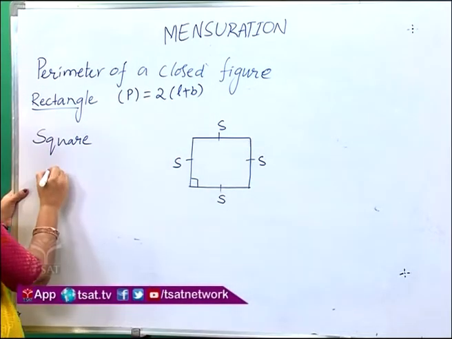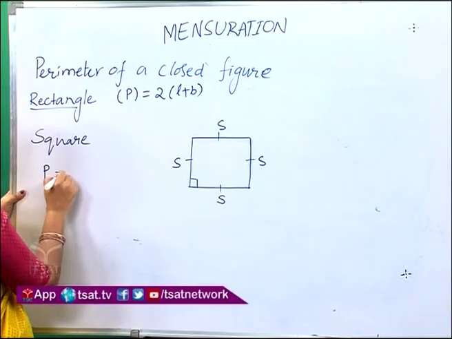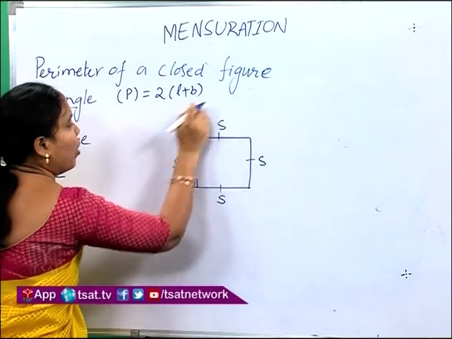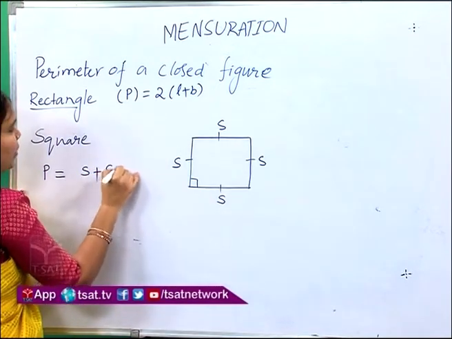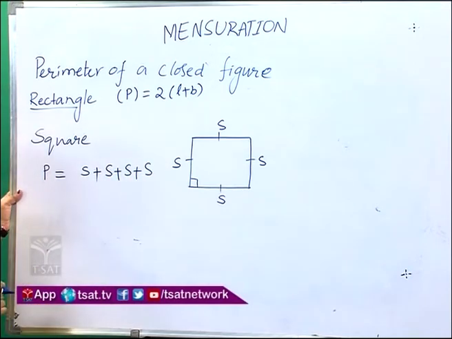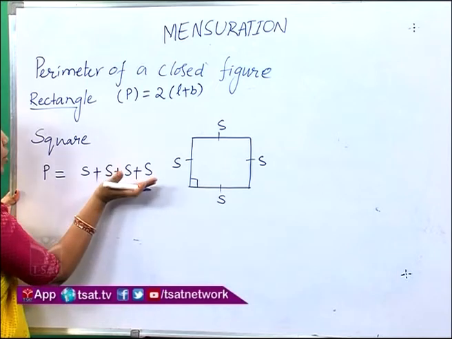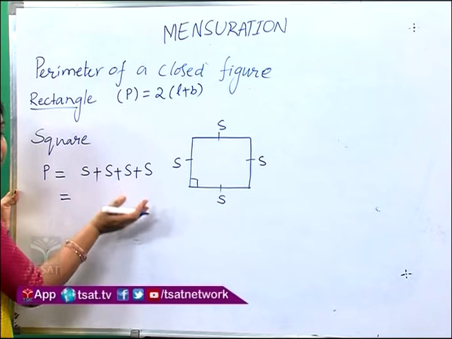Then the perimeter of a square is denoted as P. Then P is equal to, just add all the sides, S plus S plus S plus S. How many times is S repeated? We observe this is repeated addition, so we have 4 times the side.